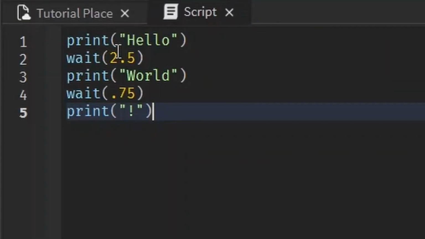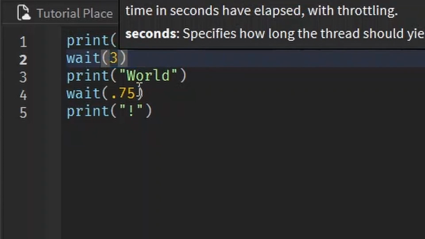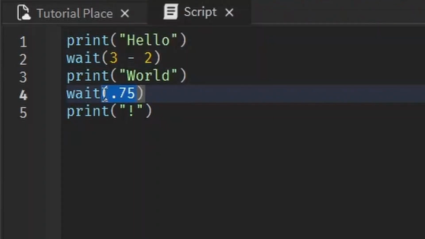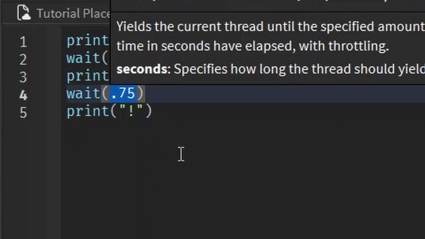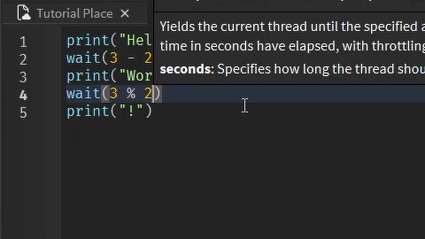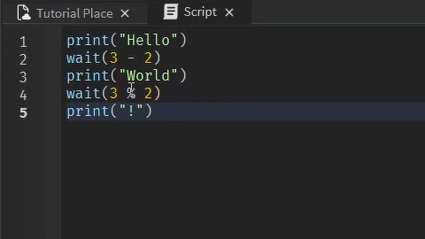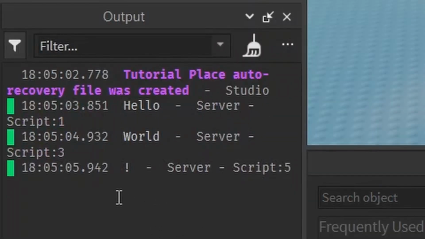You see? And you could even do calculations in here, like 3 minus 2 seconds, which is 1 second, or 3 modulus 2, which also happens to be 1 second. This will eventually boil down to a number, so anything that boils down to a number, you can put in there. Hello, world, exclamation mark.